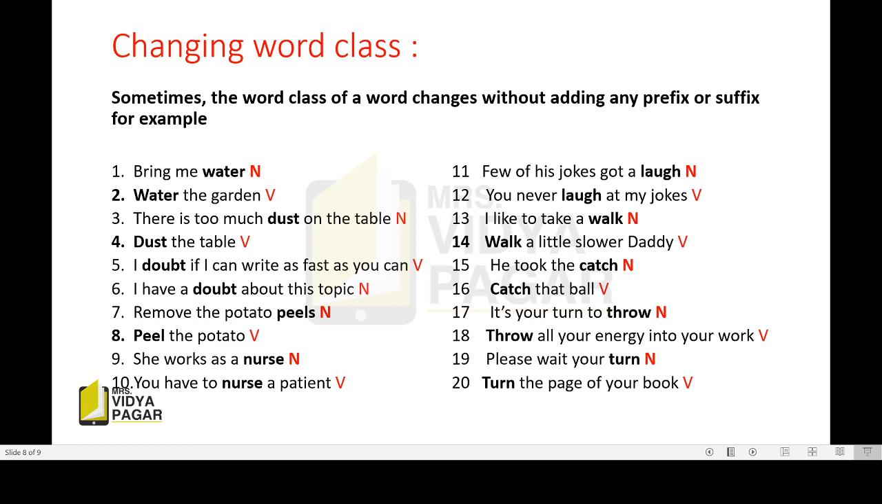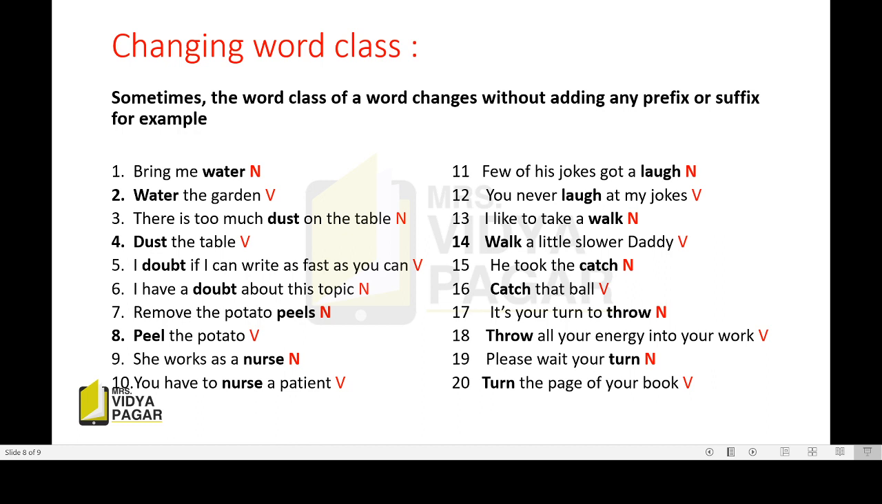Peel the potato. Now here peel turned into an action word, म्हणजे साल काढ बरं. So it is a verb. She works as a nurse. Here nurse is a noun. But you have to nurse a patient means you have to serve the patient, you have to give service to the patient. So here nurse is a verb. Few of his jokes got a laugh. Here laugh is used as a noun. You never laugh at my jokes. Here laugh is used as a verb.